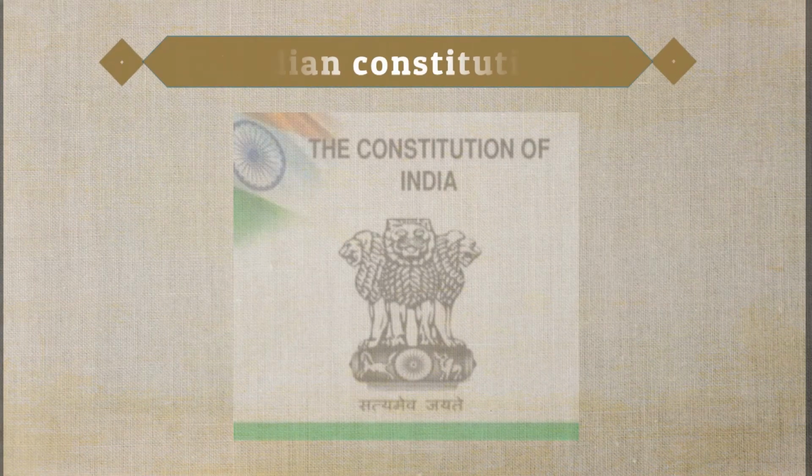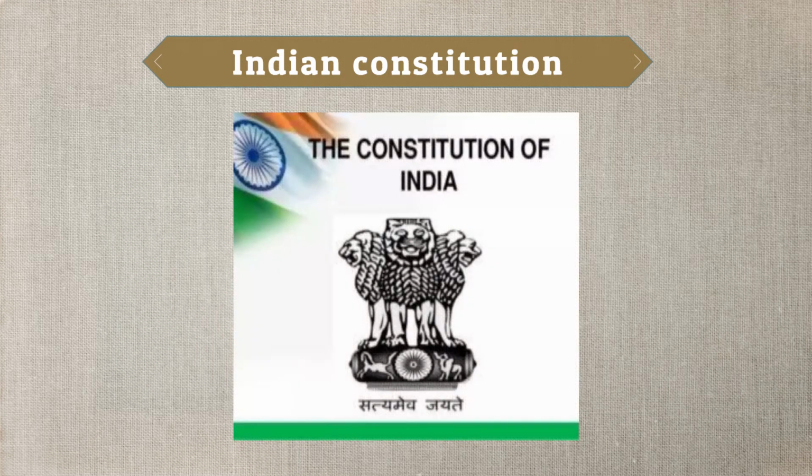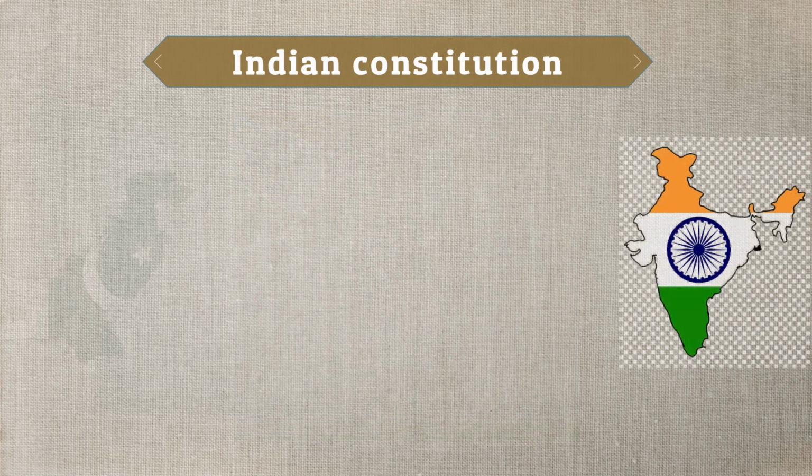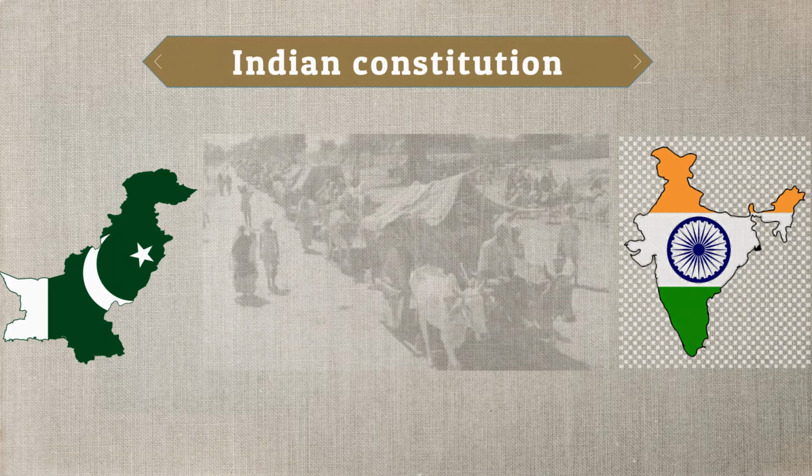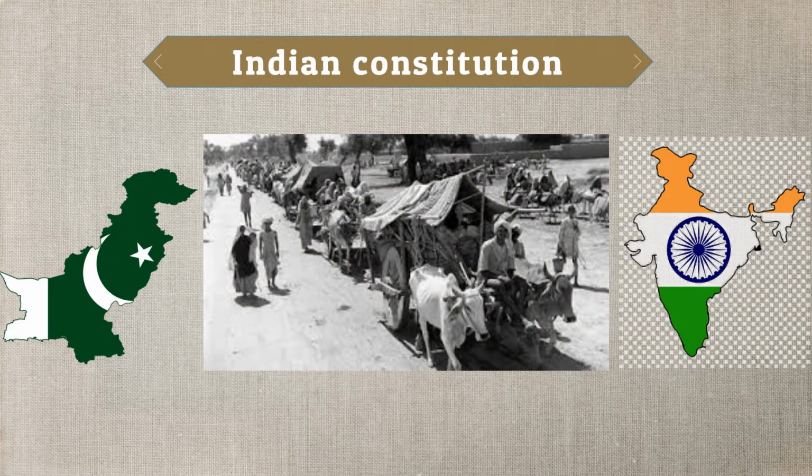The next topic is the making of the Indian Constitution. The making of the Constitution for a huge and diverse country like India was not an easy affair. At that time, the people of India were emerging from the status of subjects to that of citizens. The country was born through a partition on the basis of religious differences, and this was a traumatic experience for the people of India and Pakistan.